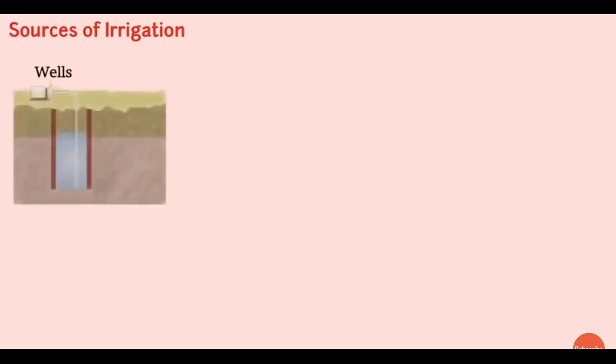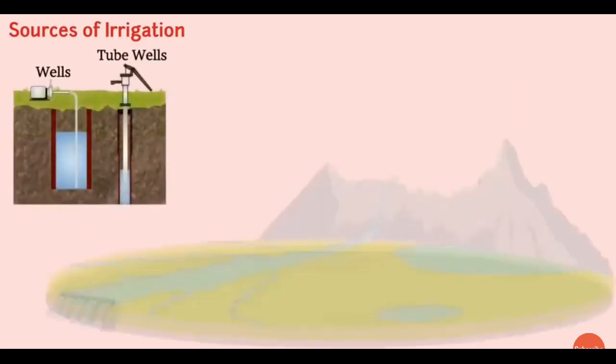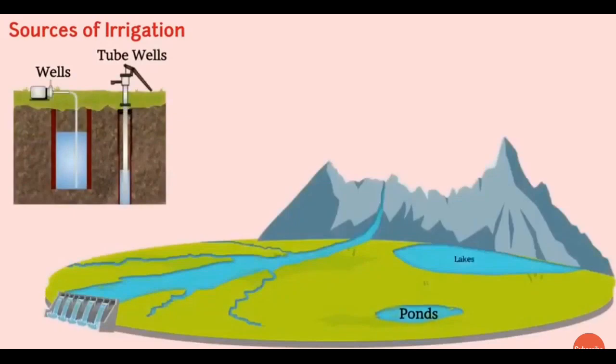Various sources of irrigation. From where we get water. The various sources of irrigation are wells, tube wells, ponds, lakes, rivers, dams, and canals. There are various methods of irrigation: traditional methods and modern methods.